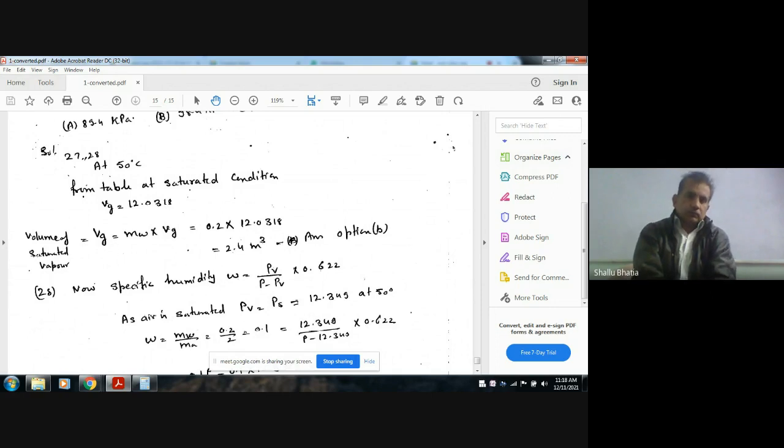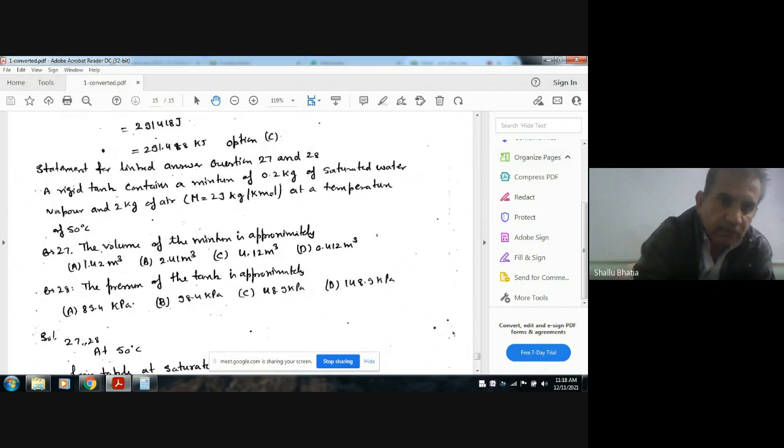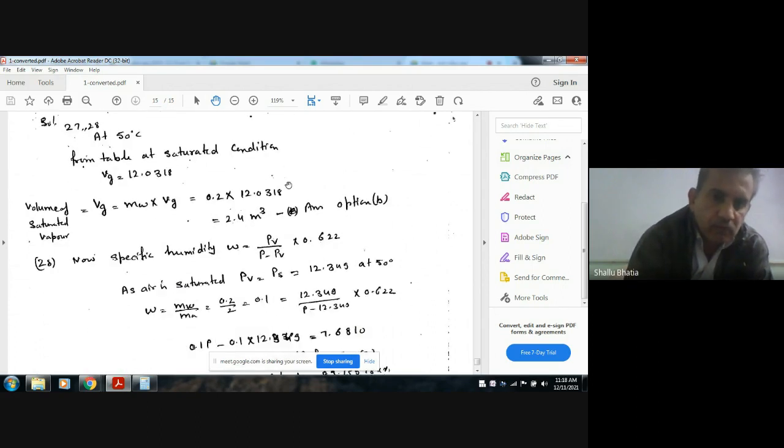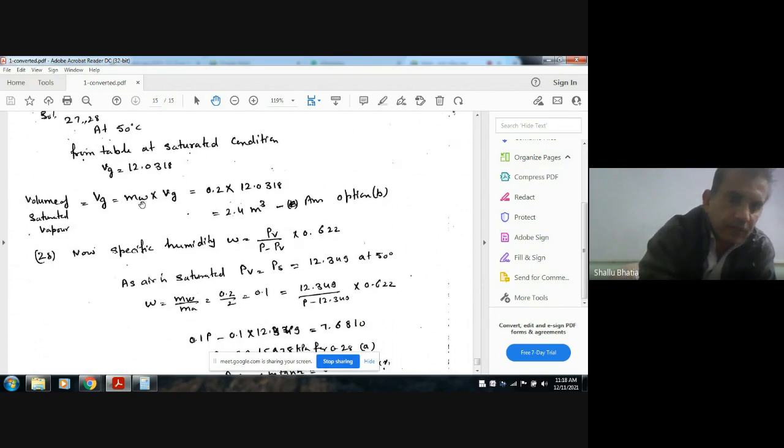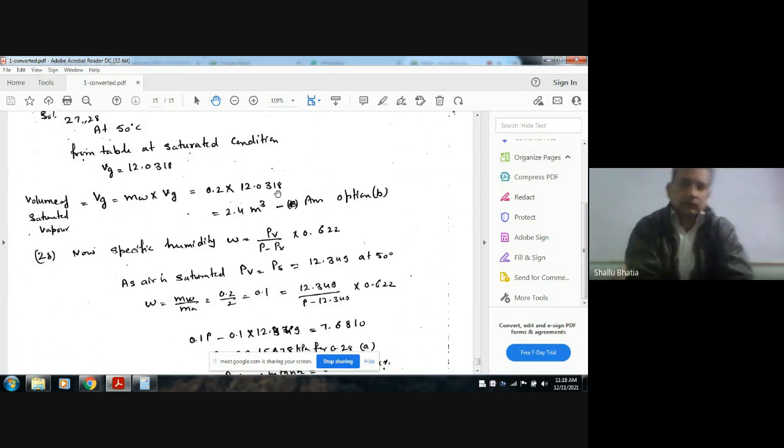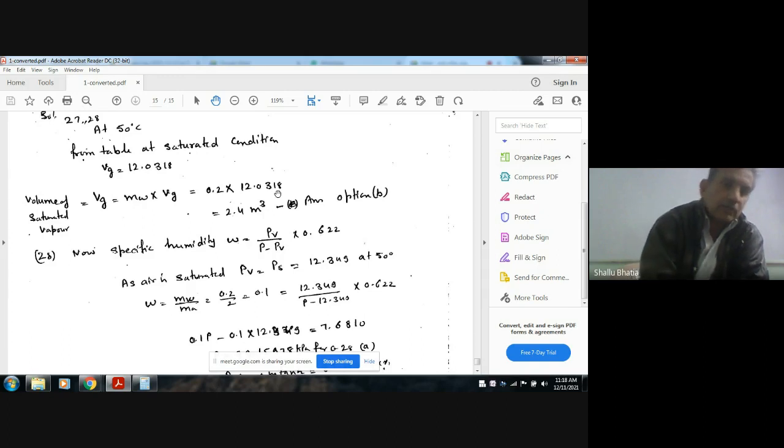The mass of saturated vapor is 0.2 kg. So the volume of the saturated vapor will be m_w into v_g, which is 2.4 meter cube. This saturated vapor will be present in the whole tank, with partial pressure according to the steam table.